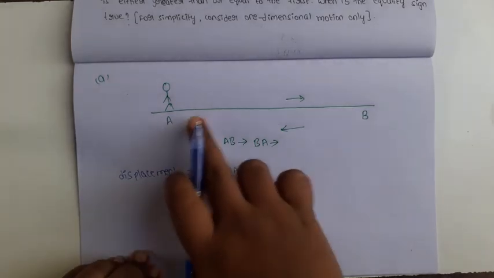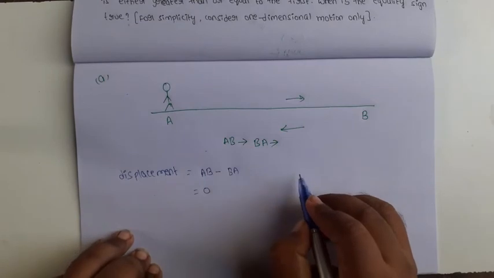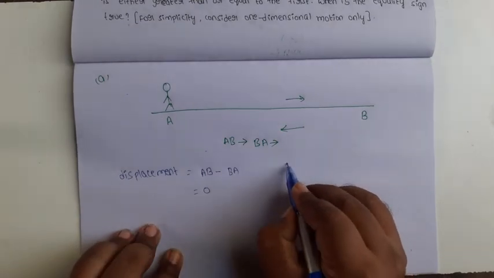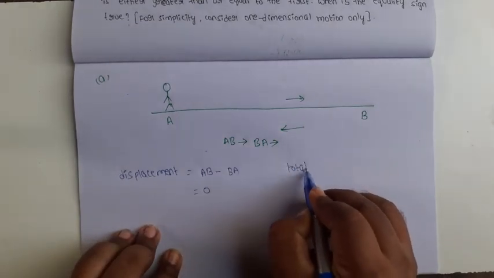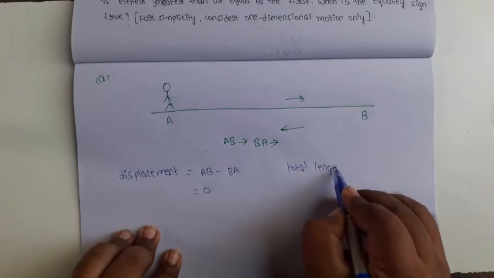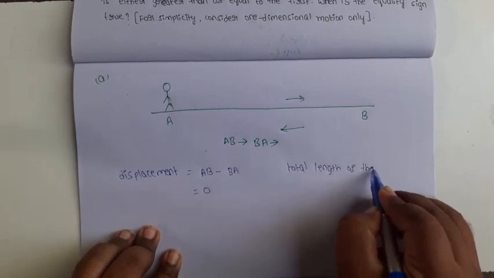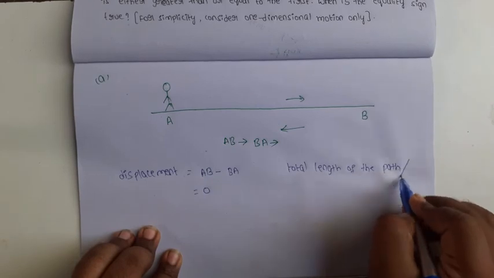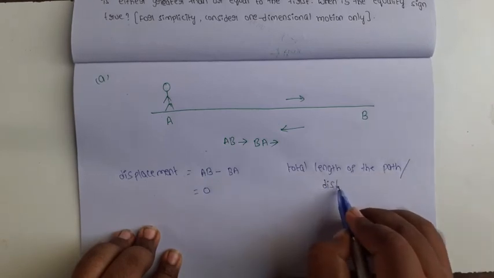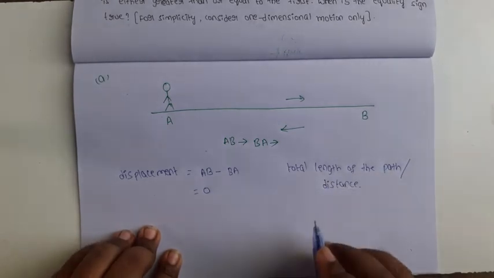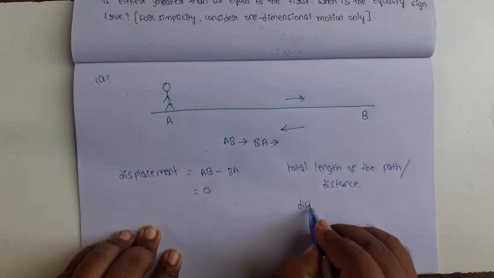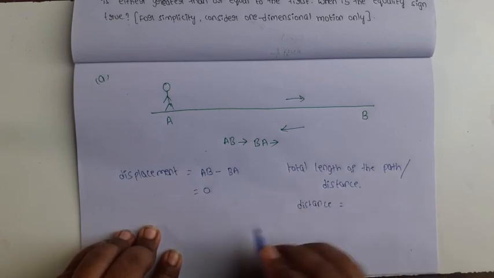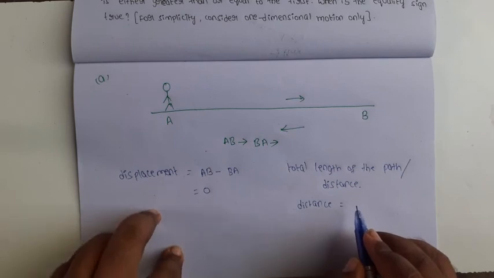Now the total length of the path travelled by the person, or distance. So how much distance is travelled by the person?